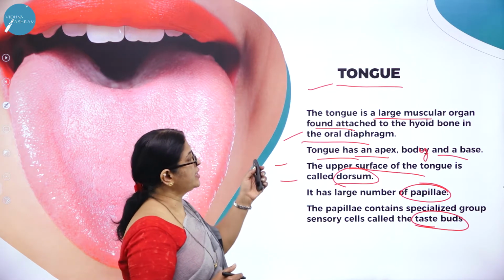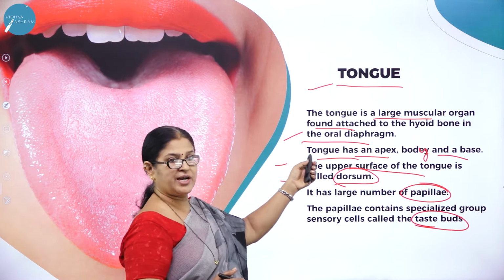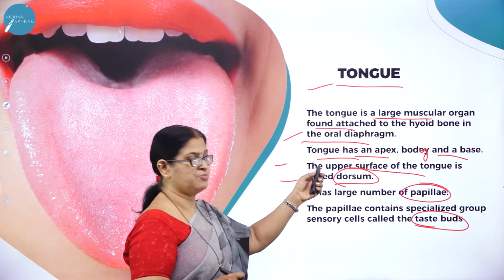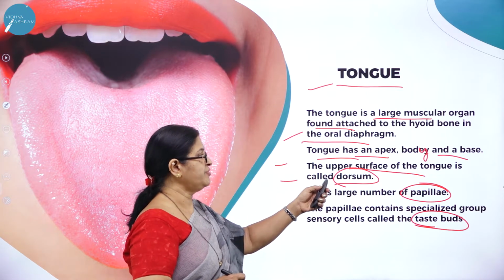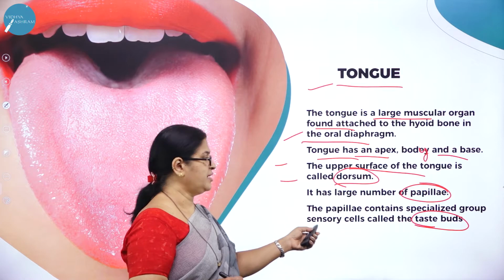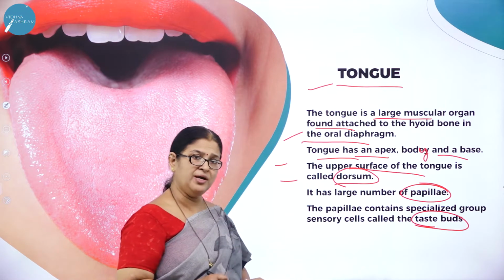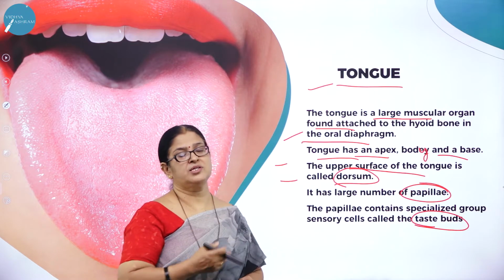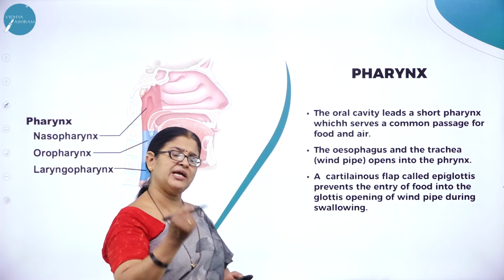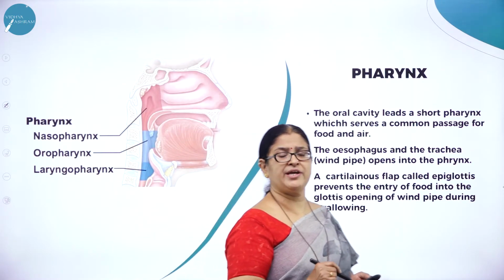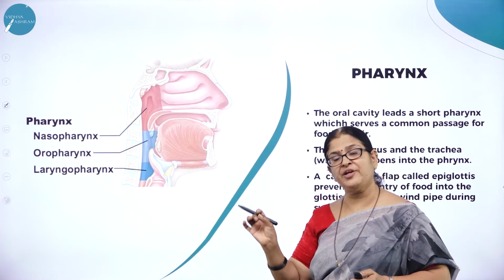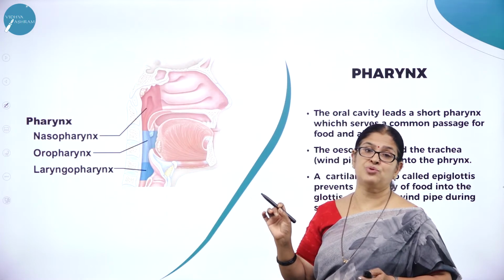So what is the tongue? The tongue is a large muscular organ attached to the hyoid bone in the oral diaphragm. The tongue has three very important parts called the apex, body, and base. And the upper surface of the tongue is called the dorsum, and it has a large number of papillae which contain specialized sensory cells called taste buds. So imagine how important this part of the digestive system called the tongue is. Moving on, each and every part of the digestive system is important. We cannot say that this part is very important and the other part is not. Each and every part of the digestive system has its own role to play.